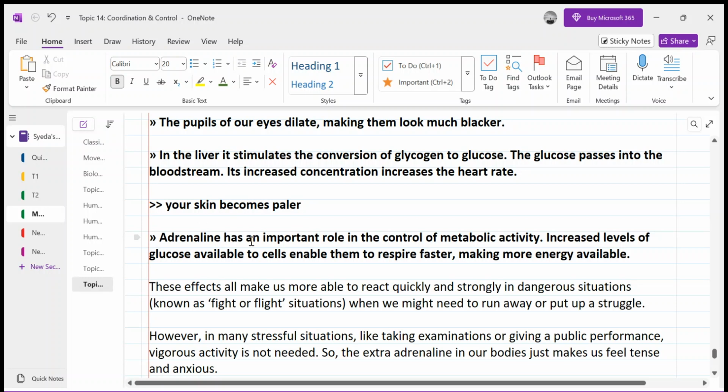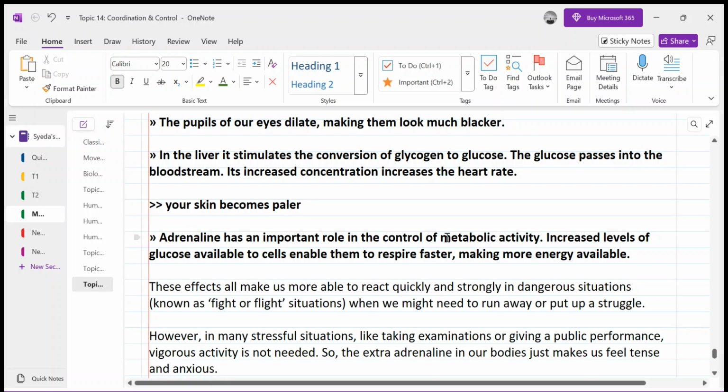Adrenaline has an important role in the control of metabolic activity. Increased levels of glucose available to cells enable them to respire faster, making more energy available, which is fine whenever you have to run or whenever you have to do something. But for the diabetic patient, taking stress is never good, because the stress makes more adrenaline, and this adrenaline continuously converts glycogen into glucose, which is not good, because it continuously increases your blood glucose level.